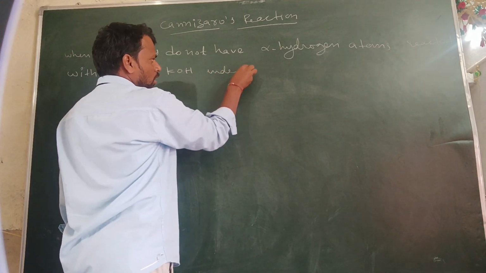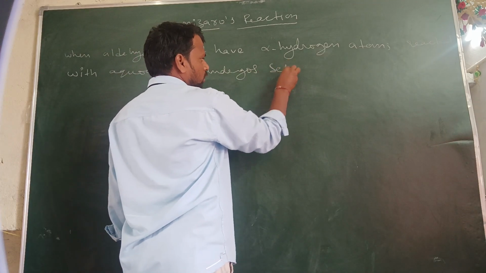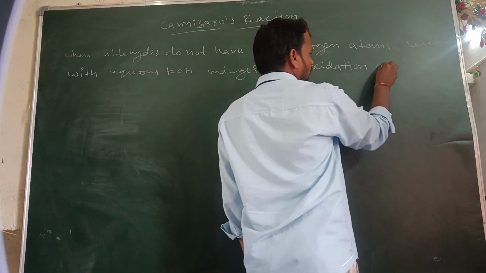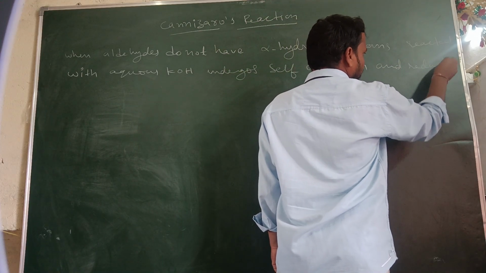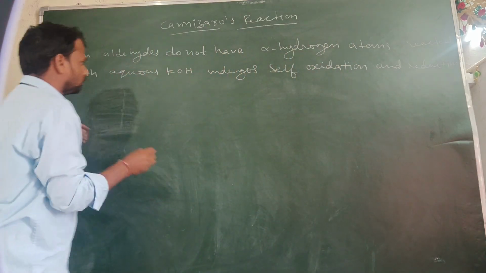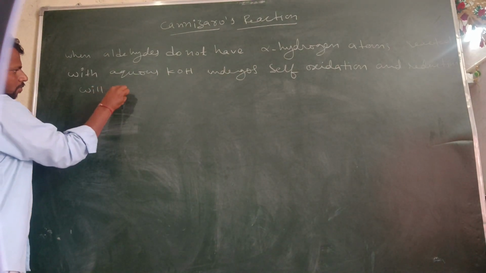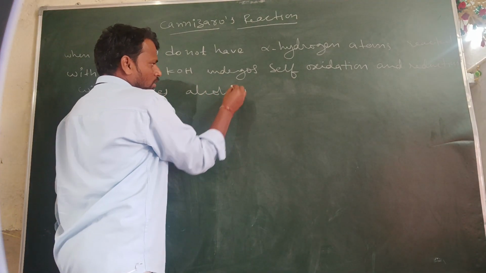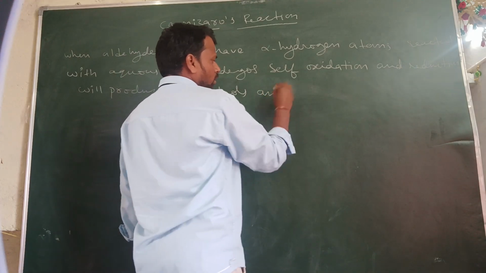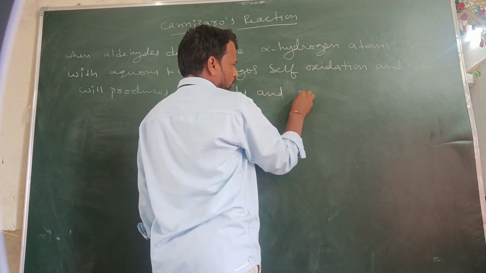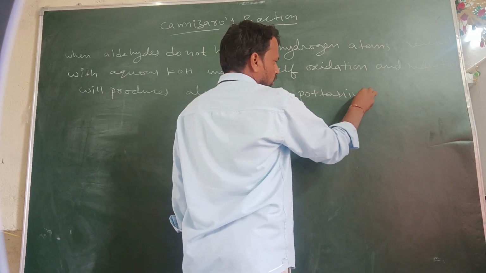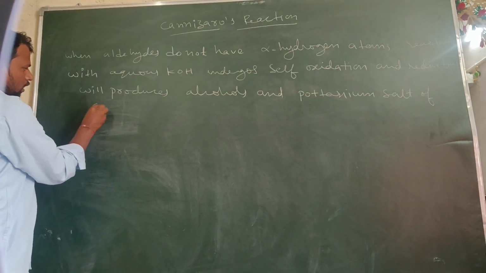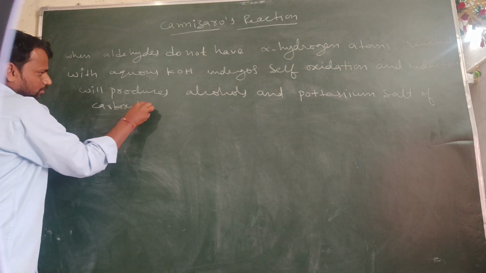undergoes self oxidation and reduction. Self oxidation and reduction will produce alcohols and the sodium or potassium salt of carboxylic acids.